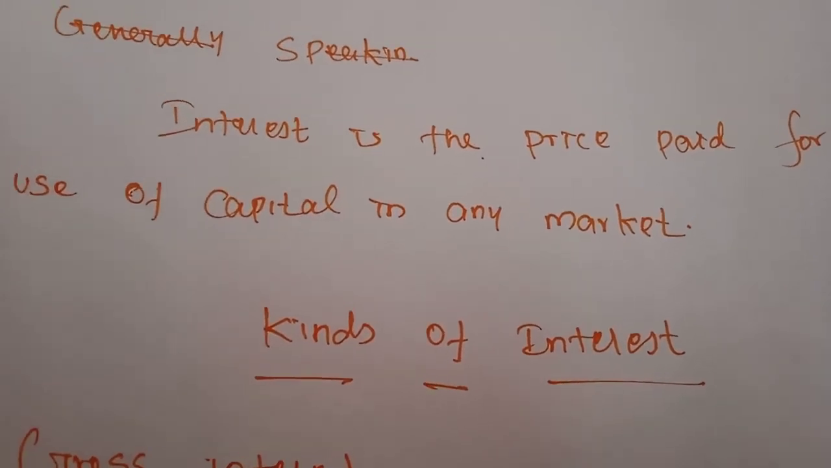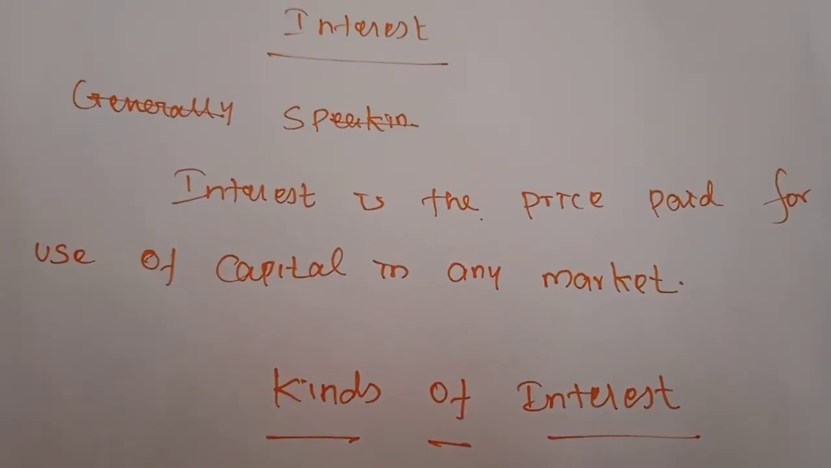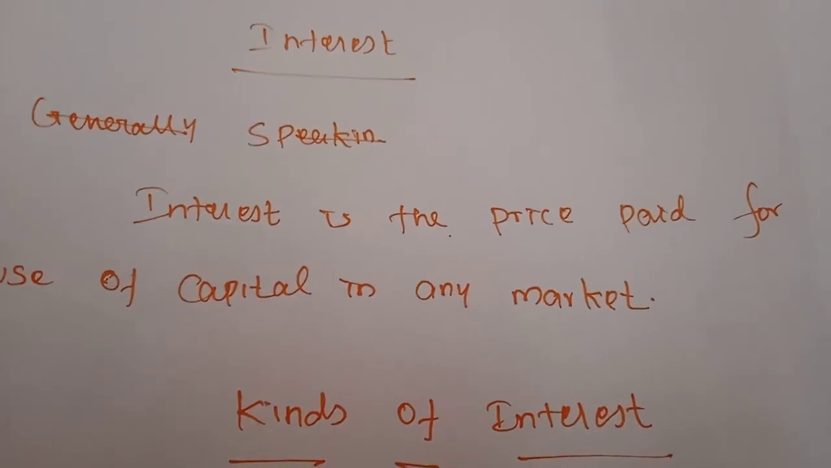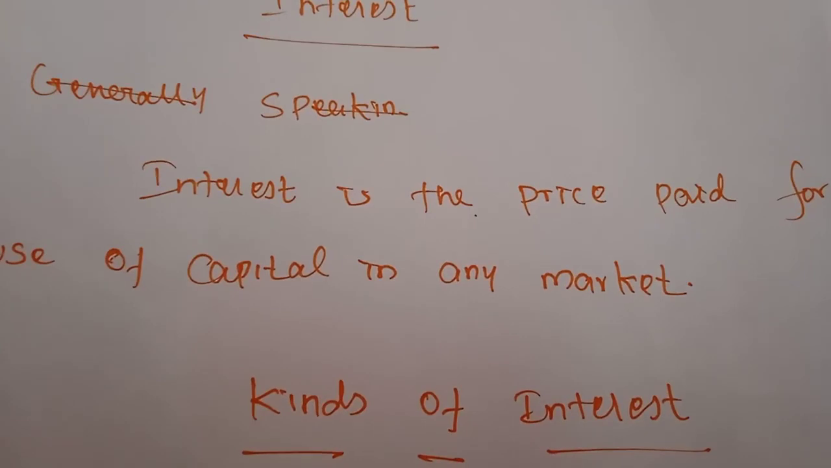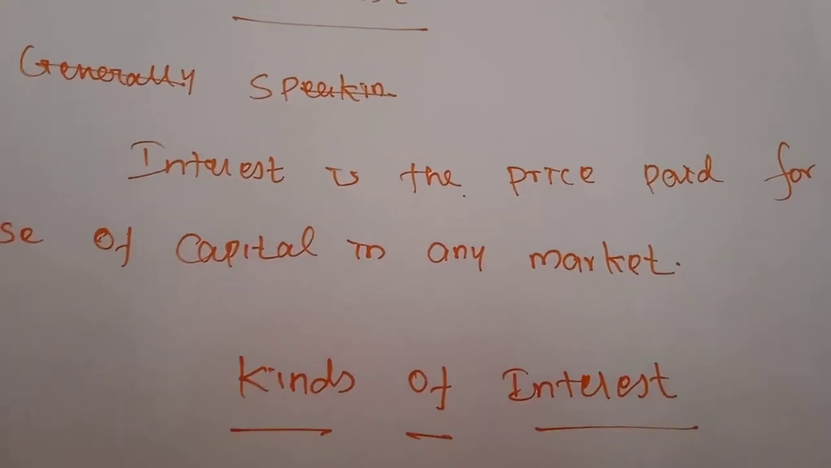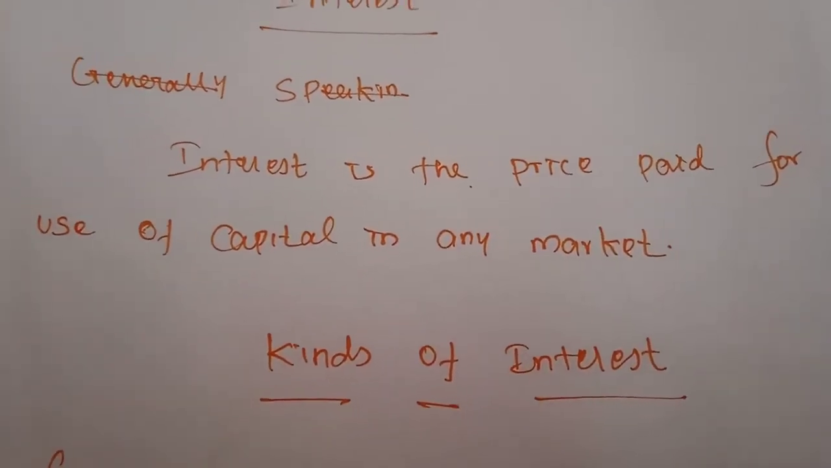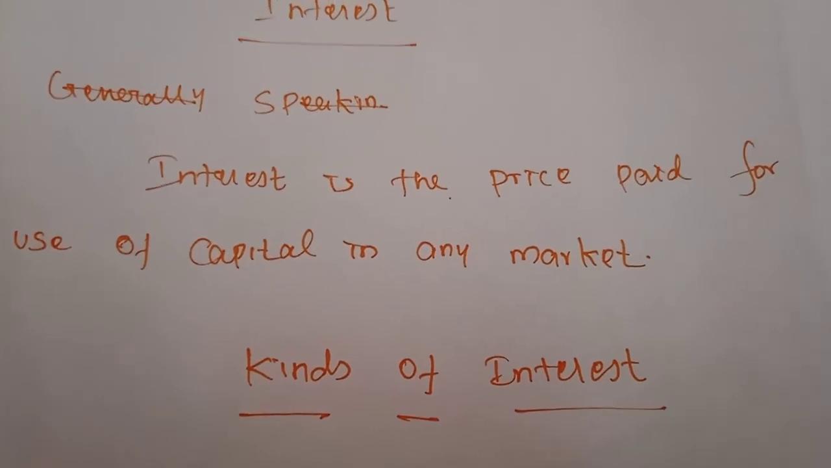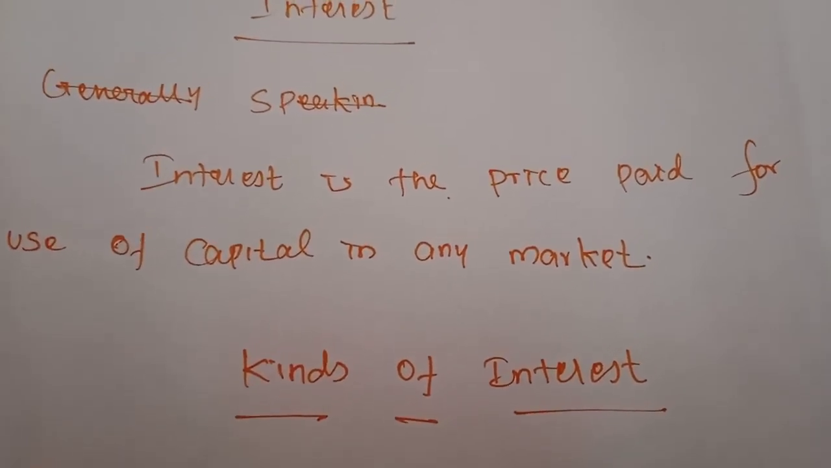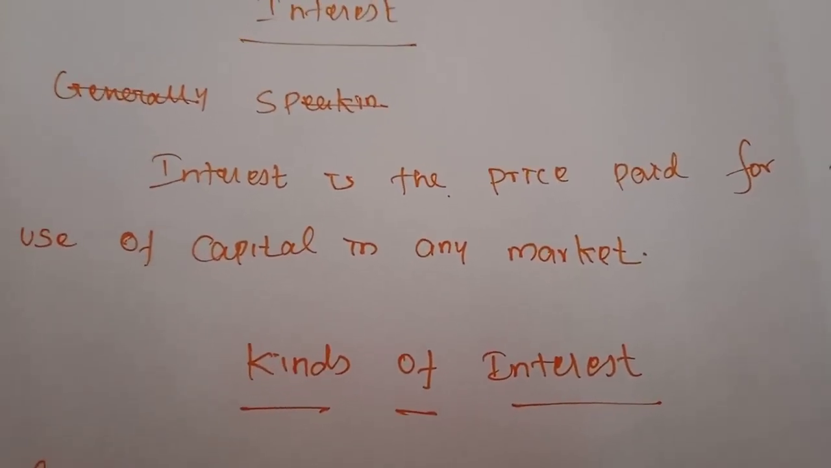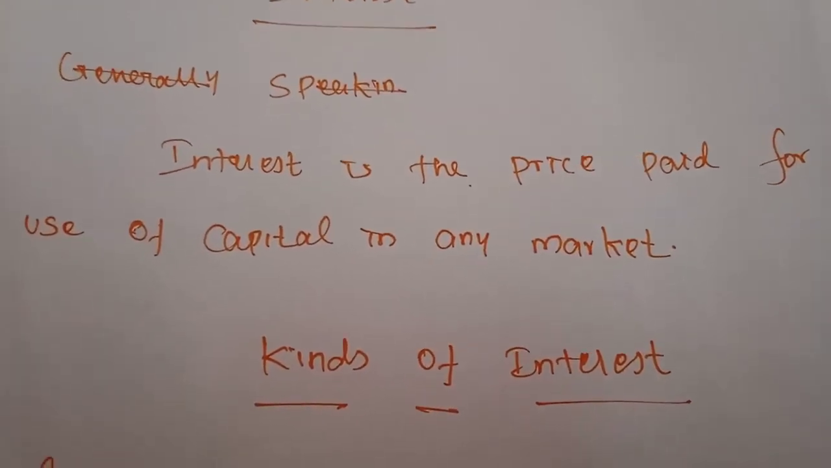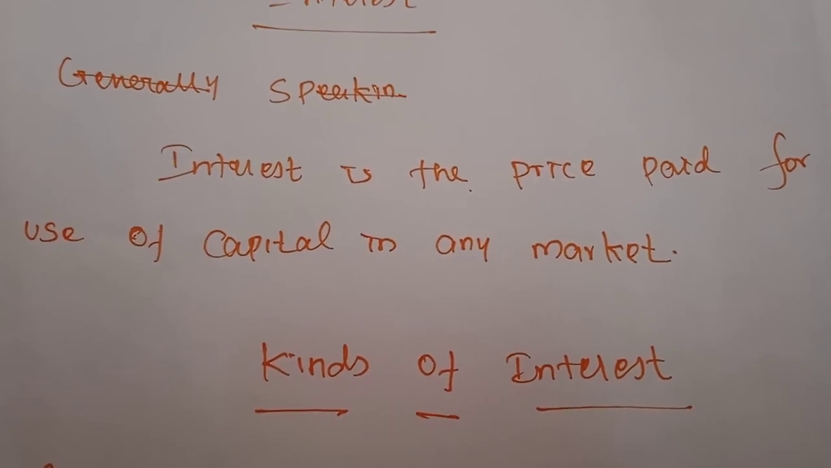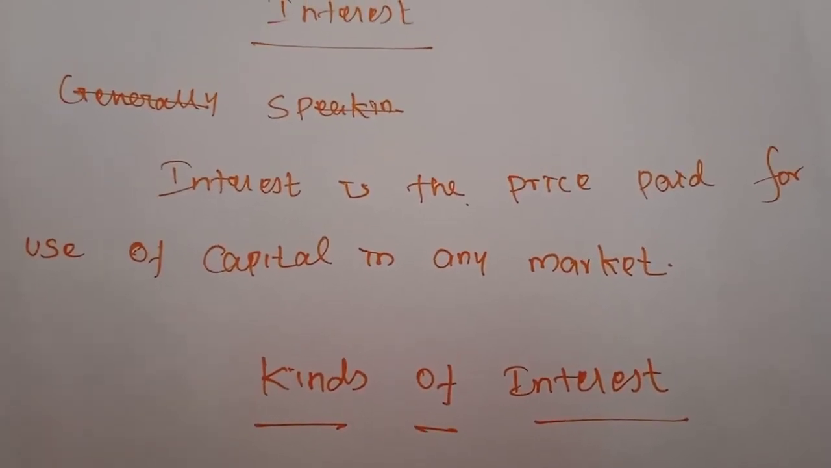Alfred Marshall tells about interest. That is, interest is the price paid for the use of capital in any market. In any market that you consider, we will be in need of capital. By using this capital, the producers or that person must provide a reward. That reward only is considered as interest.